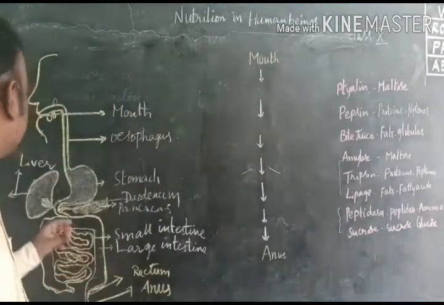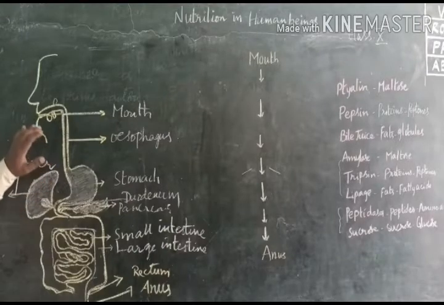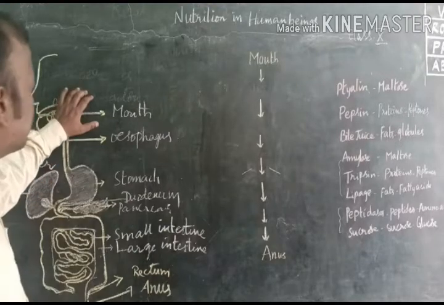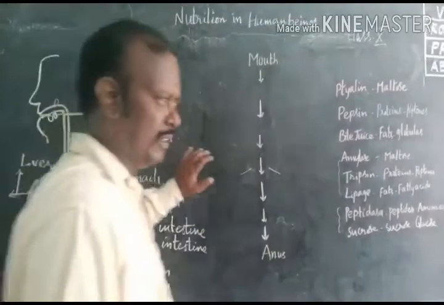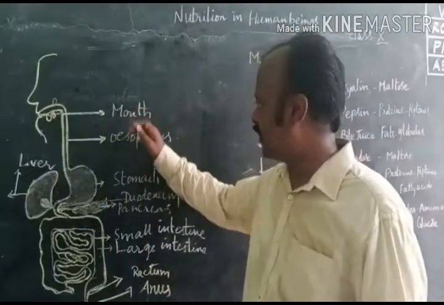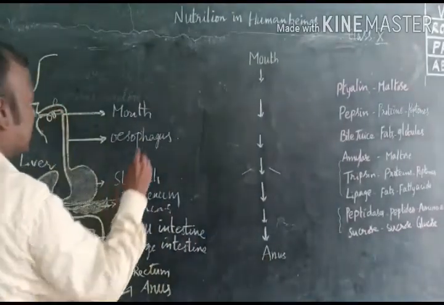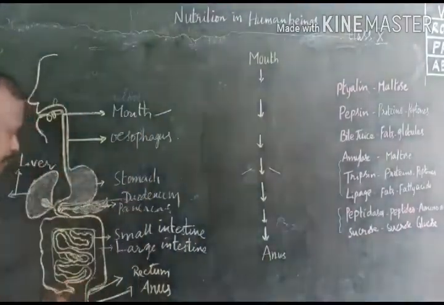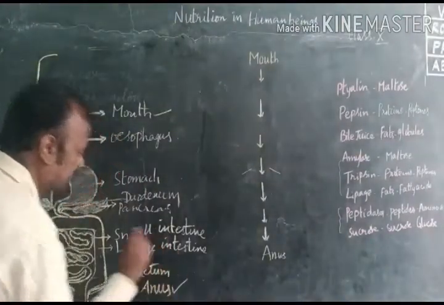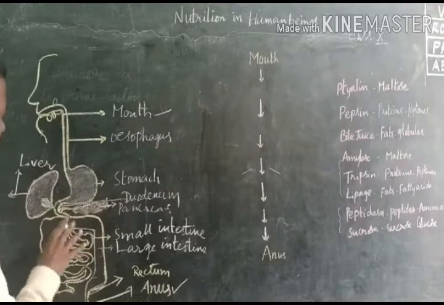In any system, some parts are involved; particularly we observe the digestive system in a human being. There are so many parts. The digestive system starts with the mouth and ends with the anus. This is a tube-like structure, but in some places some folds are there.